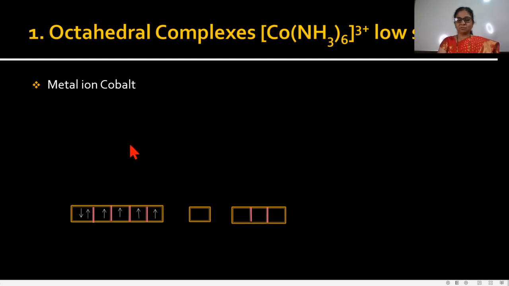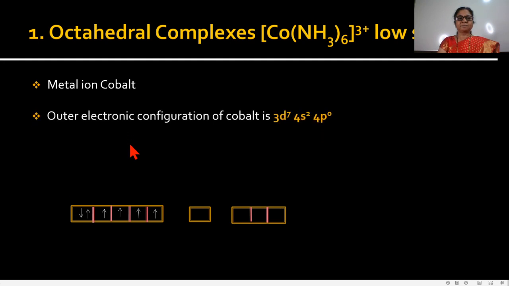First write which is the metal ion. Then the outer electronic configuration of this metal ion is 3d7 4s2 4p0. In valence bond theory, we use this outer electronic configuration of the central metal ion.